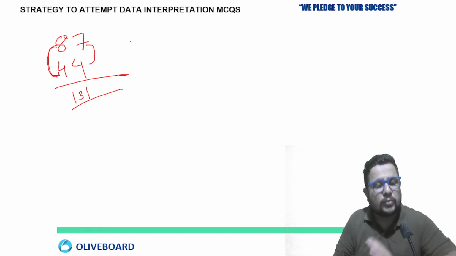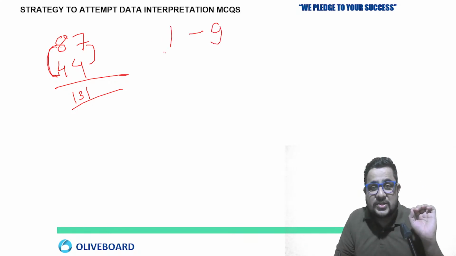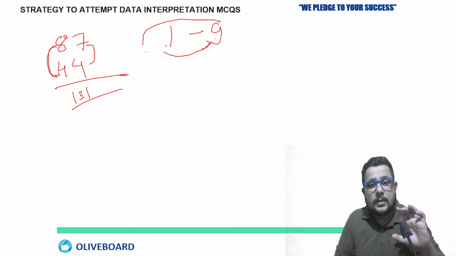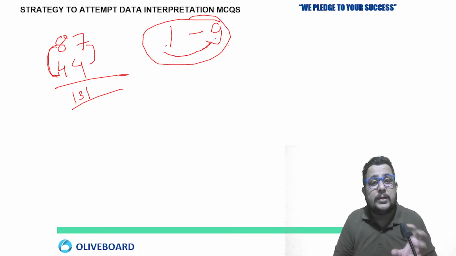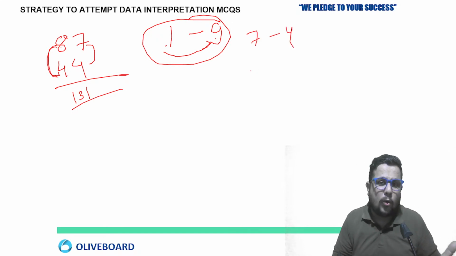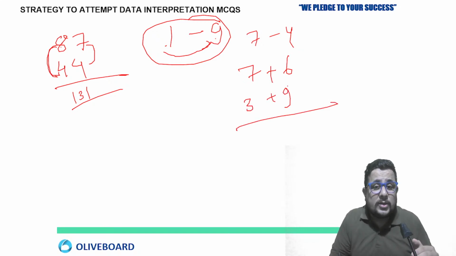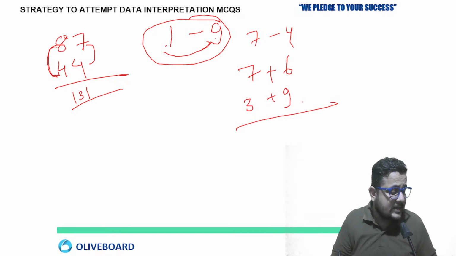What I'm telling you is just split the number. It is very simple. The only thing you have to do is work on 1 to 9, meaning addition and subtraction of numbers between 1 to 9. 7 minus 4, how much? That you all know. 7 plus 6, 3 plus 9. You have to be very good in this.